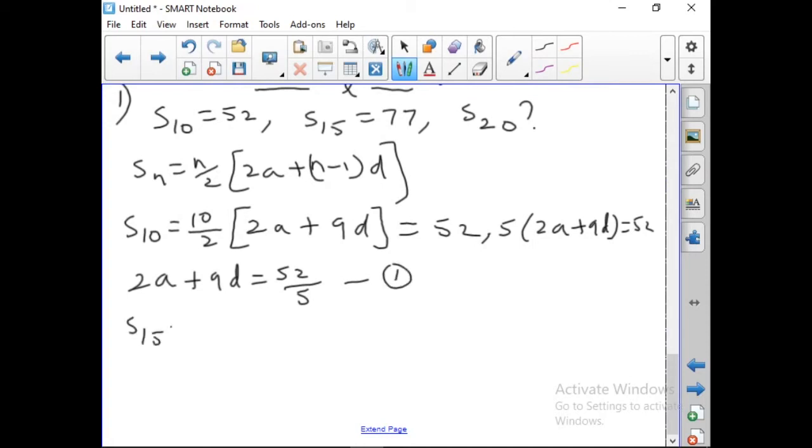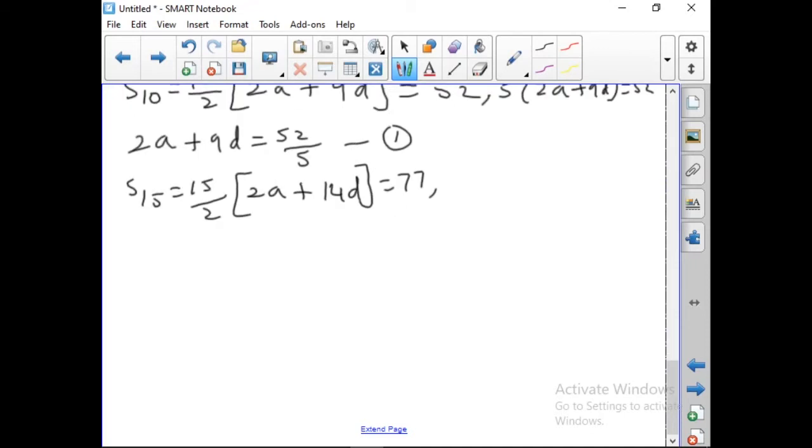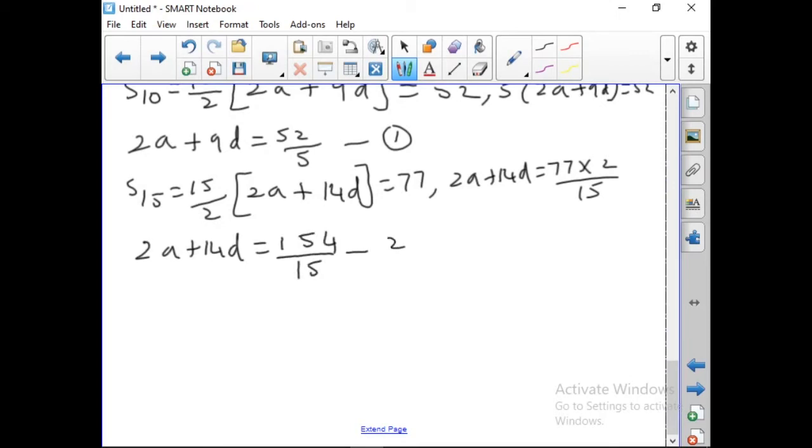Then S15, 15 by 2 into 2a plus 14d is equal to 77. So it is 2a plus 14d is equal to 77 into 2 by 15, which gives you 2a plus 14d is equal to 154 by 15. So this is equation number 2. So now we will solve both of these. Okay, we have to solve these two equations.